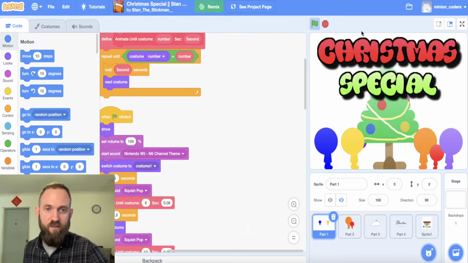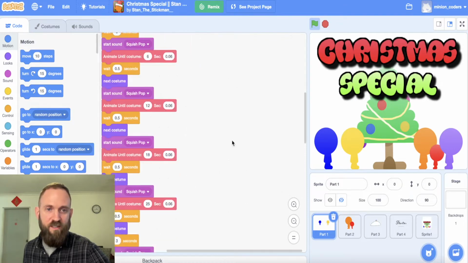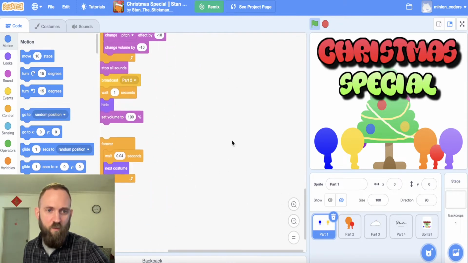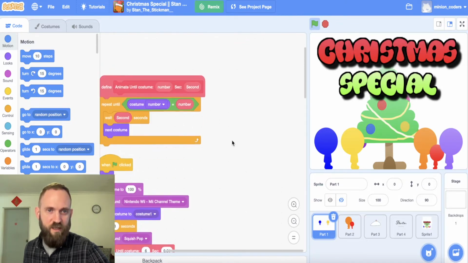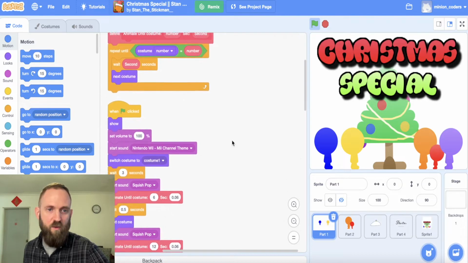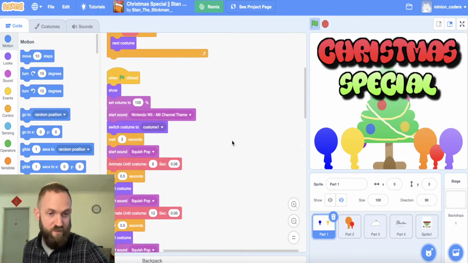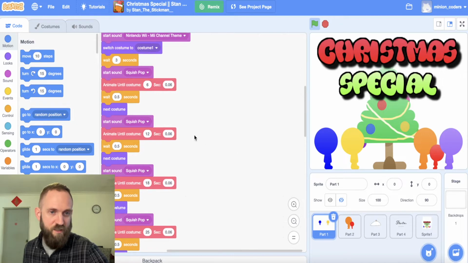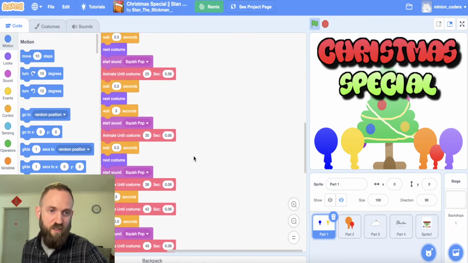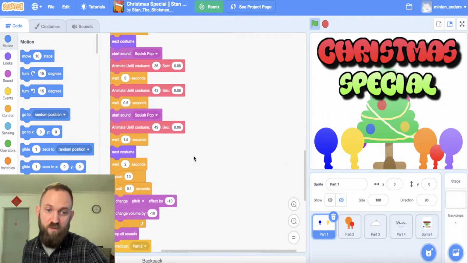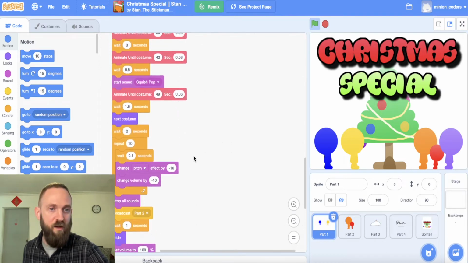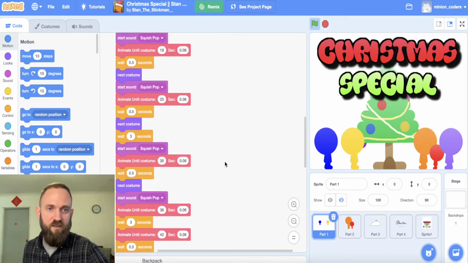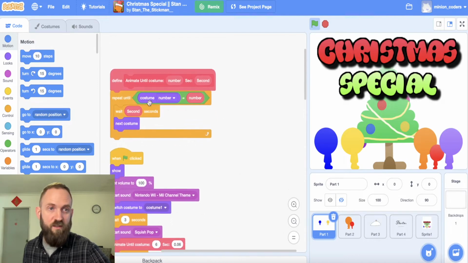Okay, and if we go into here, oh my goodness, we can actually see all of the work that Stan the Stickman did to make this game. Look at that. This is what it takes. All these tiny little pieces are pieces of code that tell Scratch what to do. So that in the end, we've got a cool, funny story. This is what we're going to be learning about. All these instructions that we are giving to the computer. All of this is coding, okay?